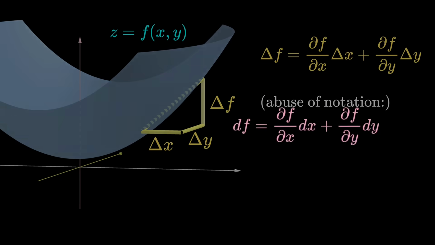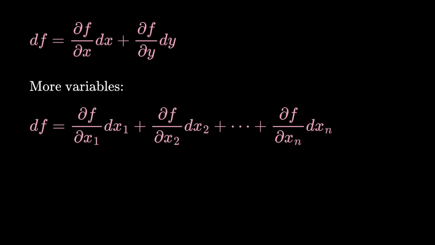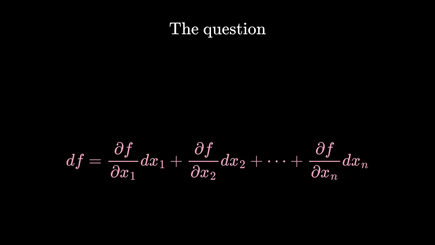It's not hard to imagine that this generalizes to a function with however many variables you like. Here comes the question that mathematicians wanted to know. If I have a function f depending on x1 up to xn, then I can find df this way.